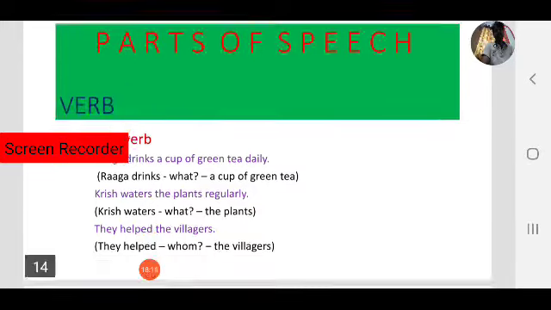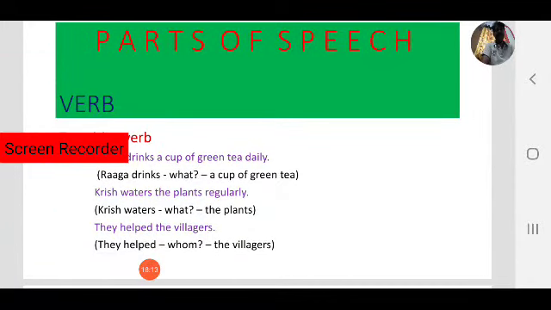Next one. They helped the villagers. Observe the example. What is the verb here? Yes, helped. They helped. Then we have to know whether it is transitive or intransitive. So what is the rule?